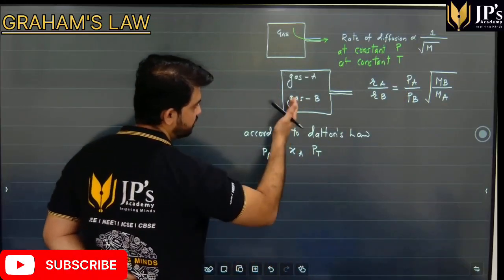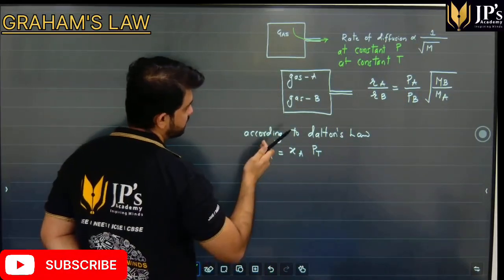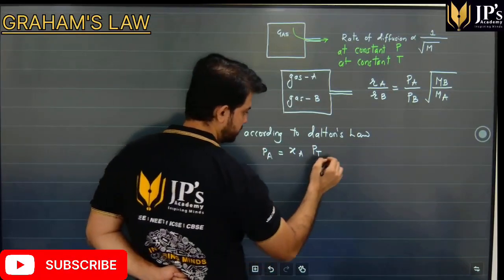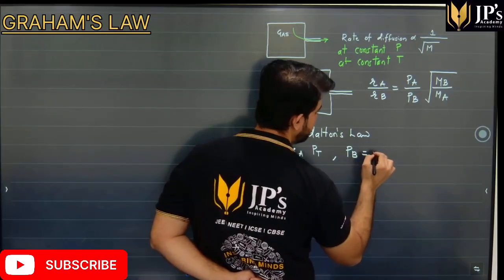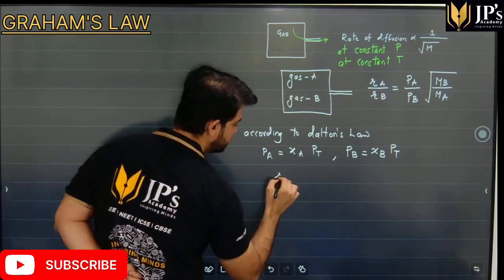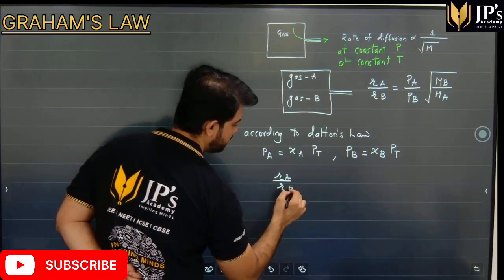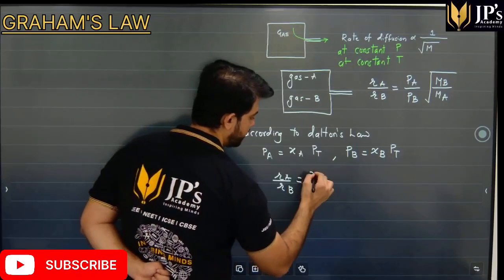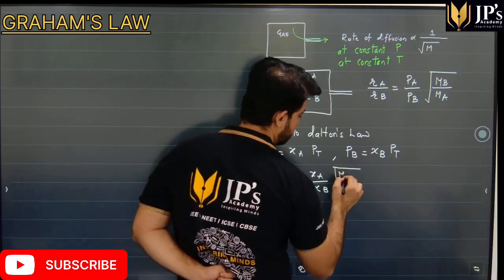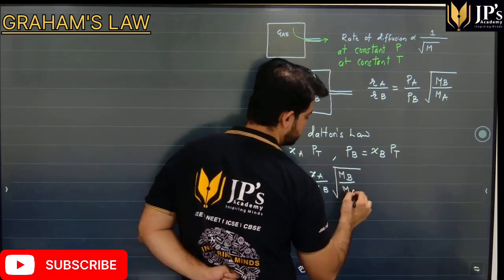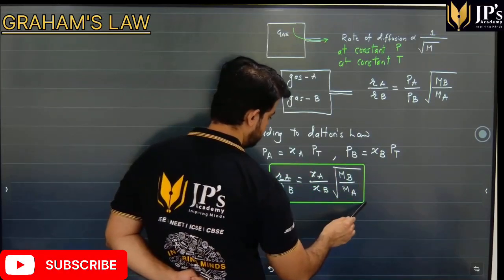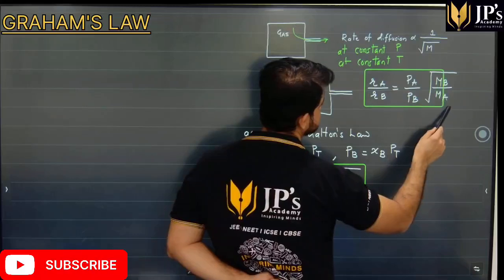So let's say, students, if we have two gases, total pressure being Pt, the partial pressure of gas A given by Dalton's equation is mole fraction into total pressure, and partial pressure of gas B will be mole fraction of gas B into total pressure. And we can substitute that, and we also get the rate of diffusion of A by B is equal to mole fraction of A over mole fraction of B into molecular mass of B upon molecular mass of A. This is another way of writing the equation for rate of diffusion of two gases.